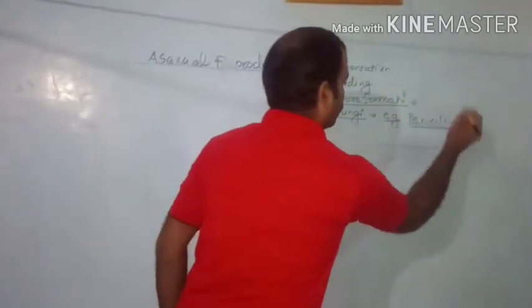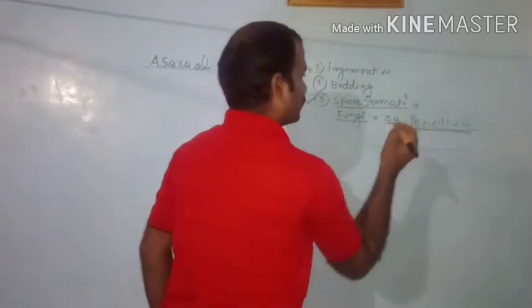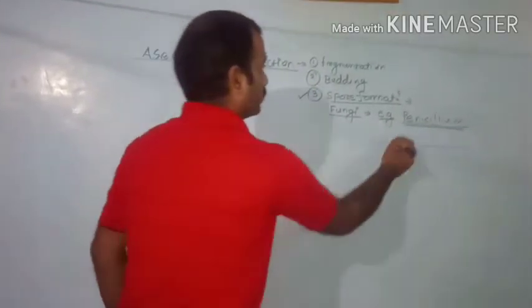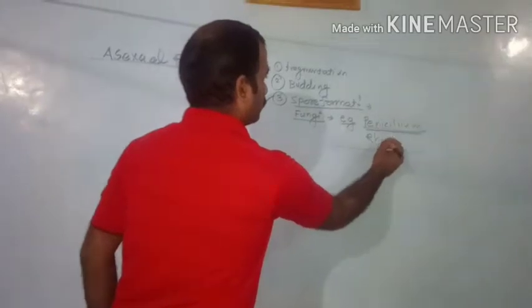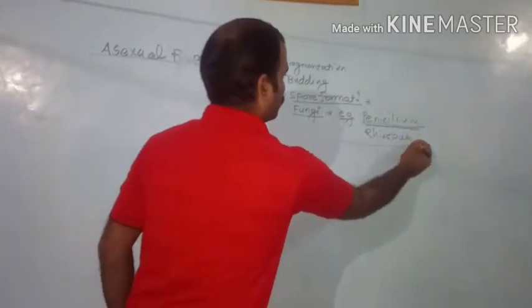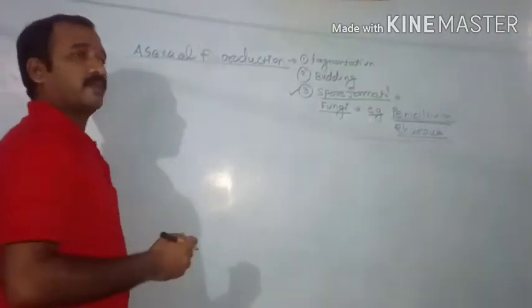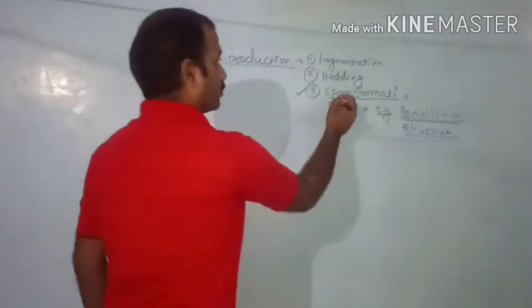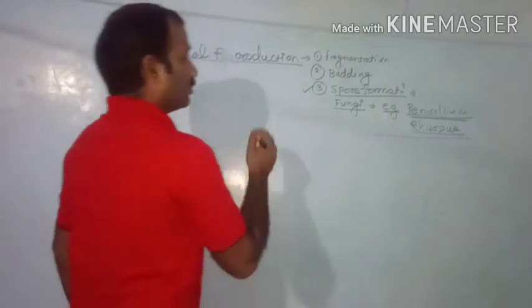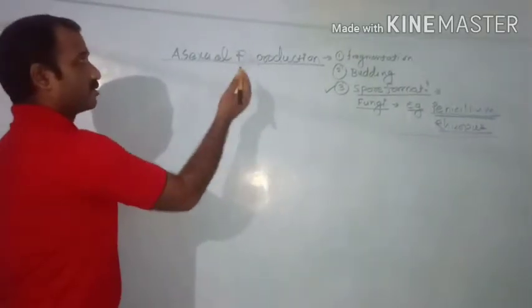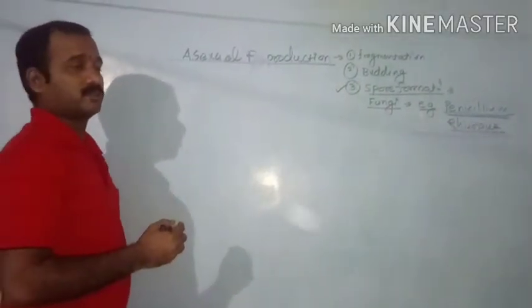Then another best example is Rhizopus. This is also an example of fungi which reproduce themselves through the formation of spores. Now this is how the types of asexual reproduction are.